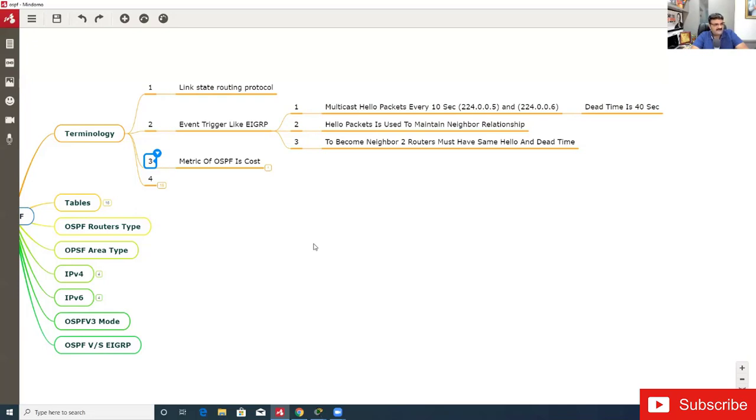Okay, what is the metric of EIGRP, and which two factors decide this metric? You have to give me two answers. Don't give me one. Again, I am repeating my question. What is the metric of EIGRP, and which two factors decide this metric? Okay, this is my question.